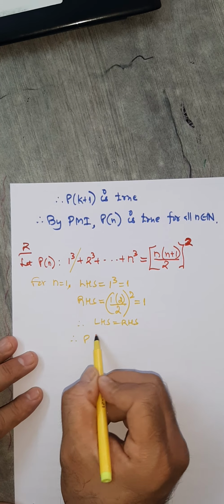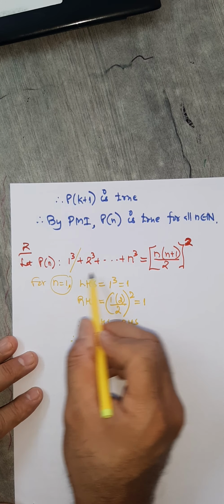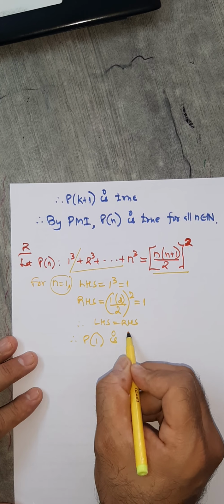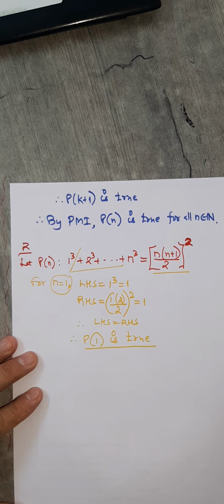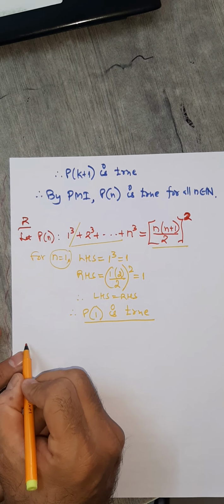So therefore what's the conclusion? In this statement, if I put 1 instead of n, I'll get LHS equals RHS. So therefore P of 1 is true. This is the first part, step number 1. This is a very simple step, you know. What's the next step?